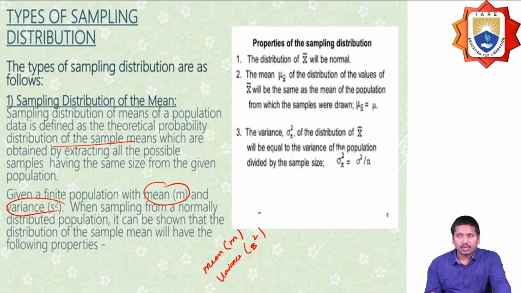So the probability of the sampling distribution may be defined as x bar will be normal, and the mean is presented like this, which is the same as the mean of the population, and the variance of the distribution will be equal to the variance of the population divided by n, sigma x square equals sigma square by n.